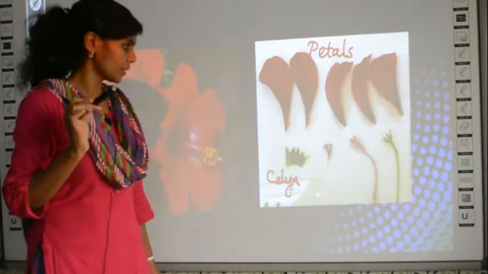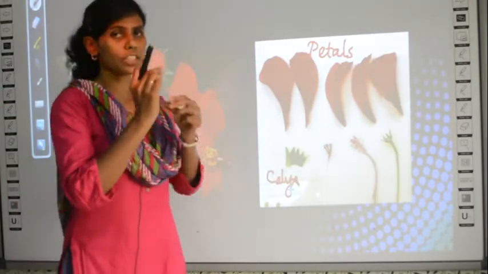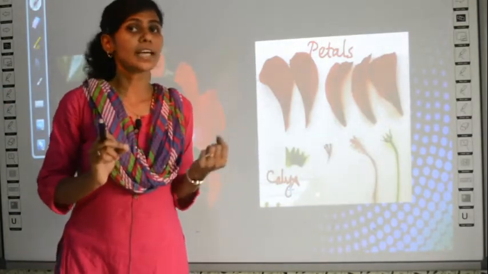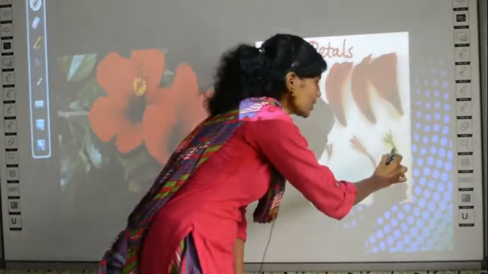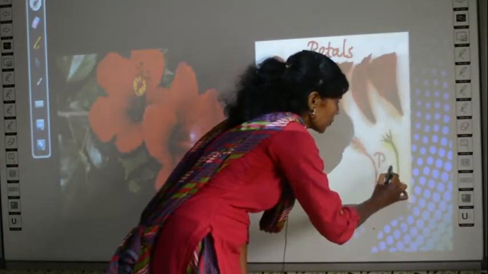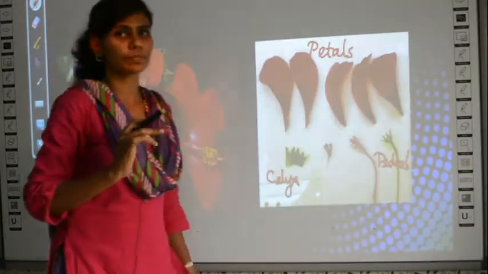And then what you are going to do? You have a stem for the flower, no? The stalk of the flower. What is that called? That is called pedicel, right? So which is the pedicel? This is the pedicel. So you are going to label this as pedicel.